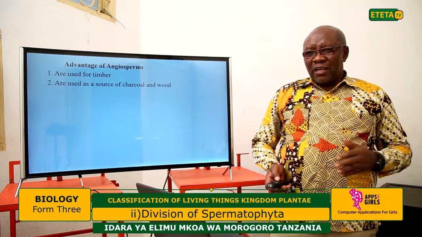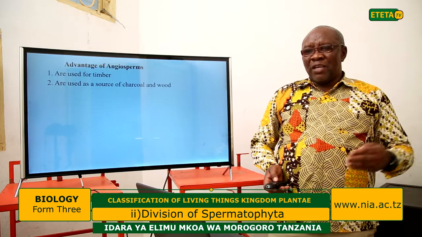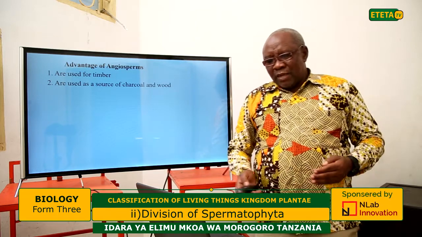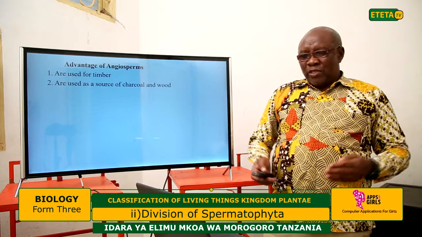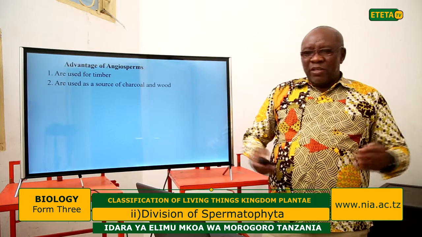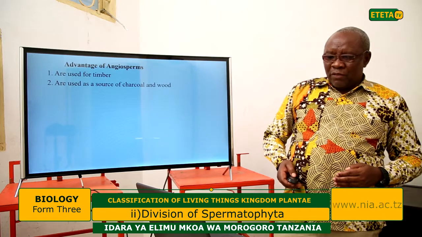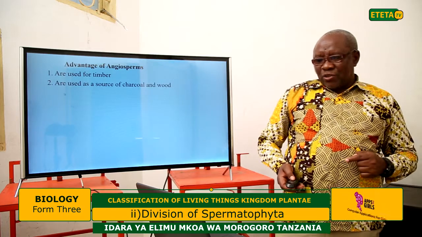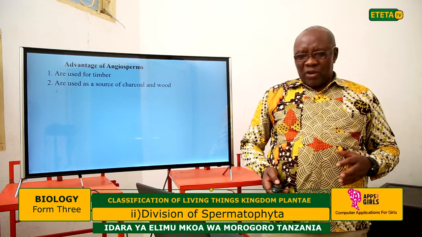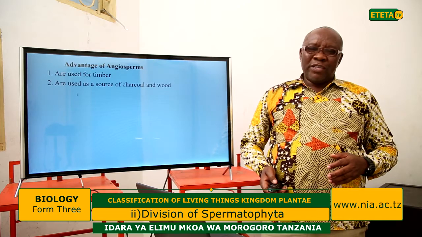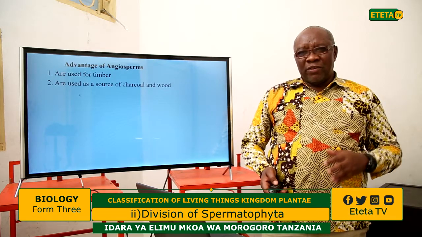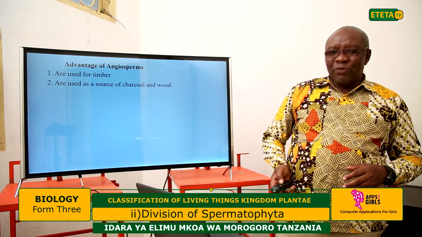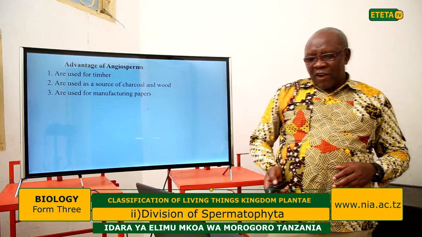We have seen that from the conifers, most of what we get are telephone poles and electricity poles, but most of the timber we use for building our offices or our houses is produced from angiosperm plants. Also, angiosperms are used as a source of charcoal and wood. The charcoal and wood which you use at home, for construction of buildings or other structures, are produced from flowering plants.